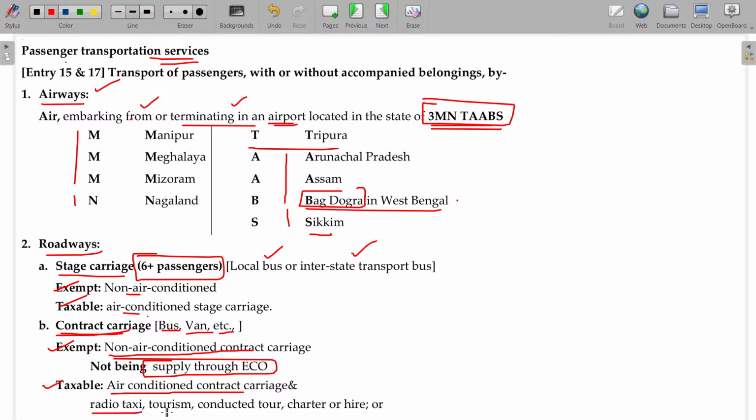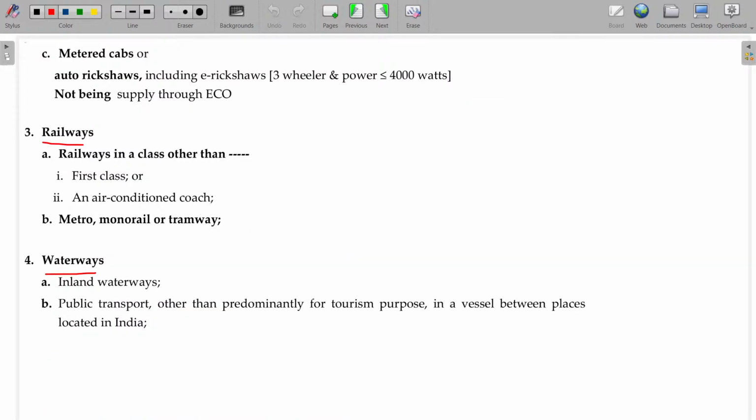Even in case of radio taxi, applied for tourism, conducted tour, charter or hire, GST will be leviable. Charter means hire only, right? In those cases, that will come under GST.